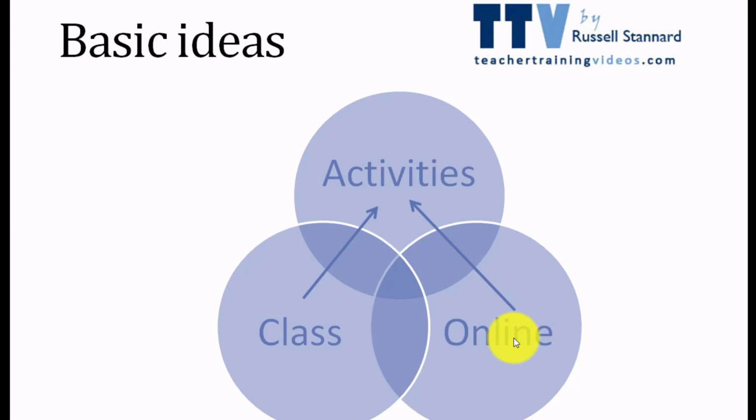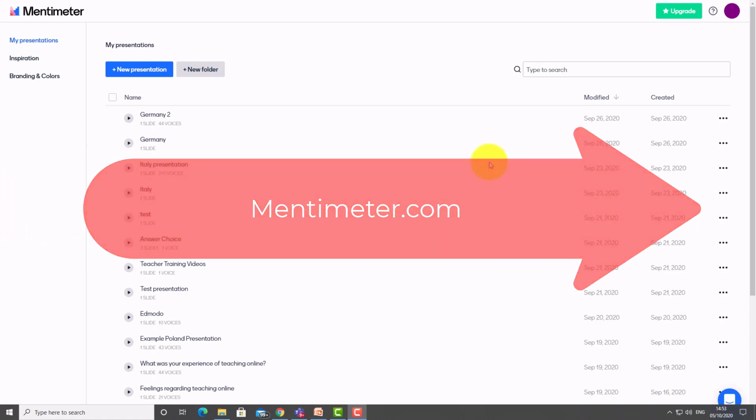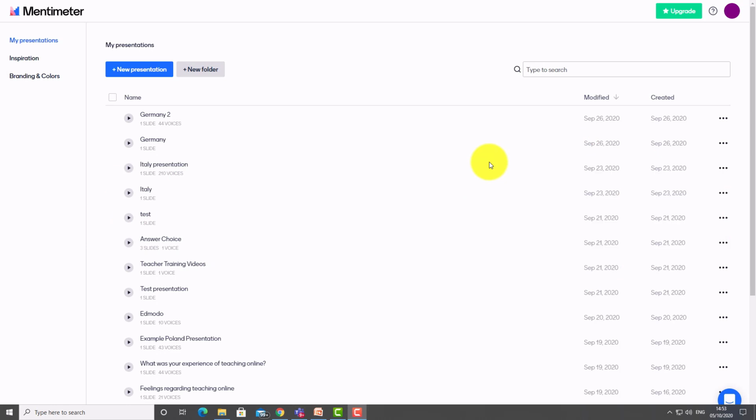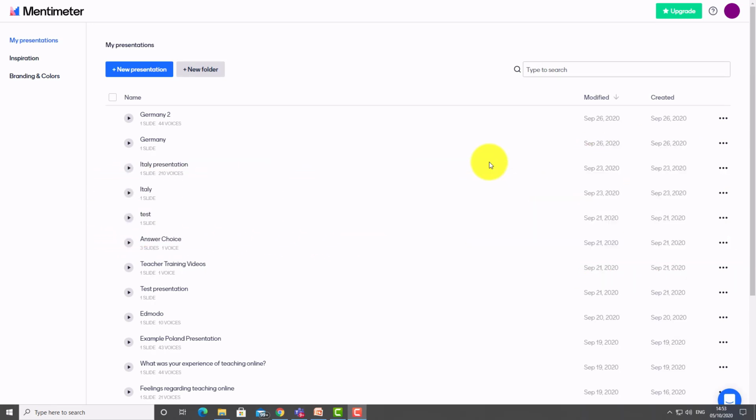So let's have a quick look at Mentimeter. Mentimeter is interesting because there are lots of activity types that we can do, and the interesting thing about Mentimeter is that it produces both a link, so that the students online, we can share the link with the students online and they can simply click on the link and access whatever activity we've set up. But also the students in the class, if they've got their telephones, they can go to something called menti.com, write in a particular number and access the same activity. And therefore we collect together all of the content that the students have created in one place, regardless of whether they're in class or online. And I'm going to show you an example.